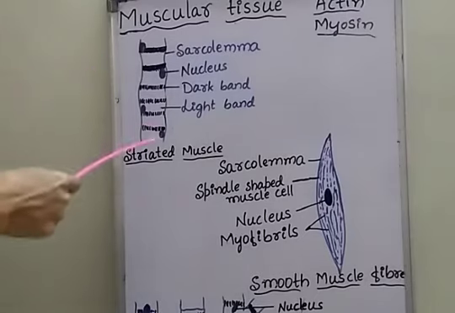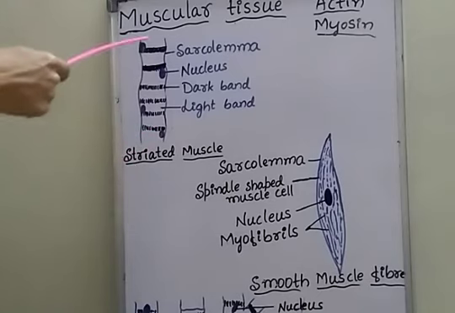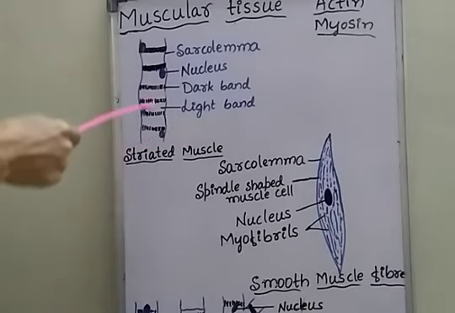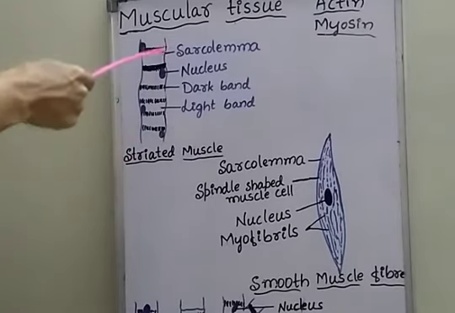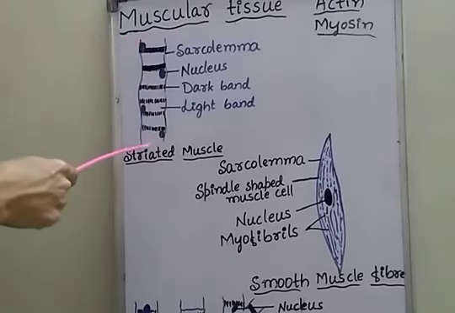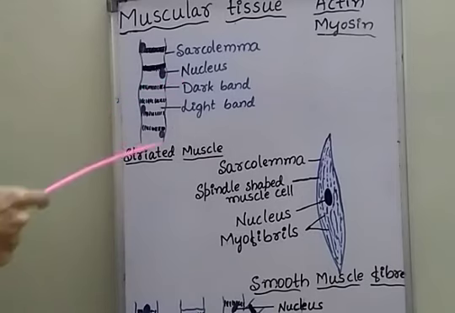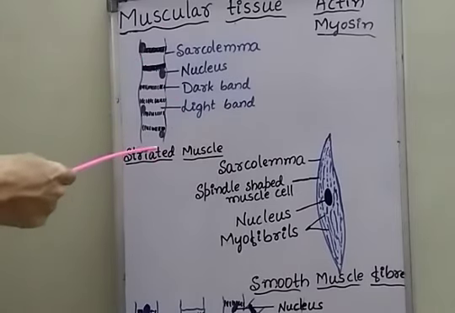If we look into the structure of striated muscle fibers, these muscle fibers are long, cylindrical shaped and unbranched. There are no branches.